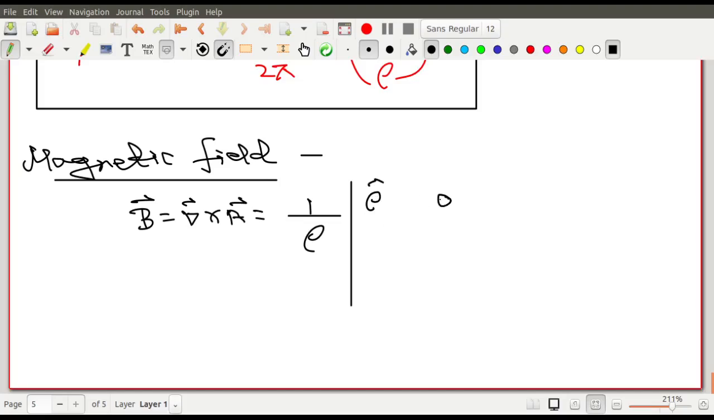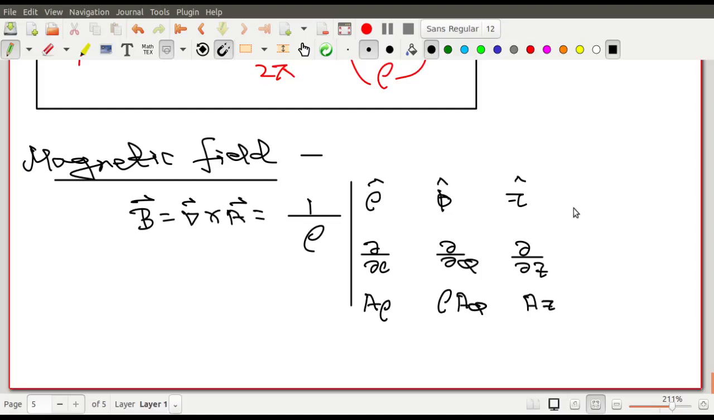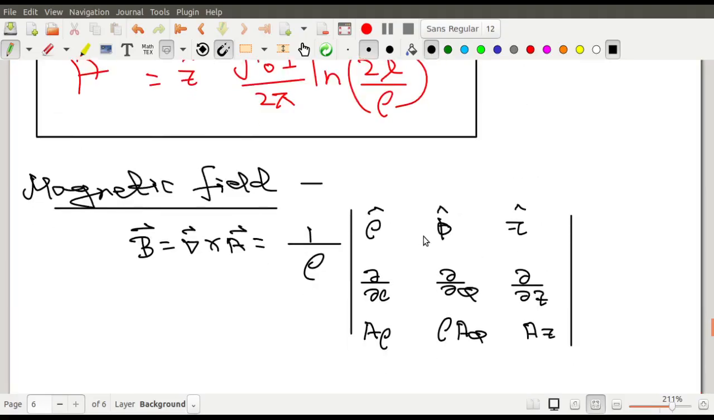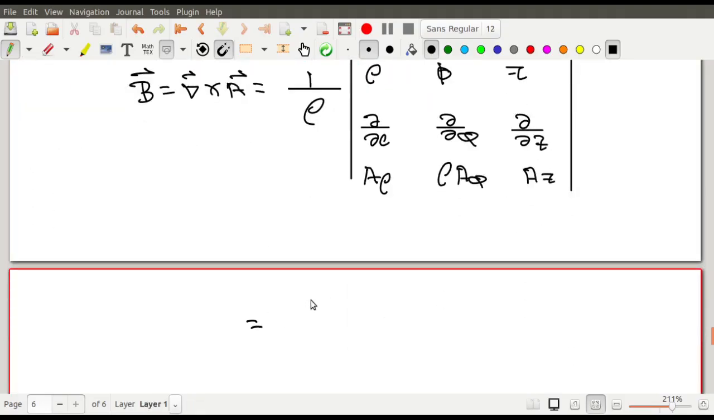এরকম expression আছে. Rho cap, phi cap, z cap. এই জায়গাটা থাকে del del rho, del del phi, del del z. Cylindrical coordinates এ করছো. এখানে থাকে A rho, এখানে থাকে rho times A phi, আর এটা থাকে A z. The three components over here. This is the expression of curl. Now এরপরে after this এখানে আমরা ভ্যালু পুট করব. So 1 by rho, rho cap, phi cap, z cap, del del rho, del del phi, del del z.